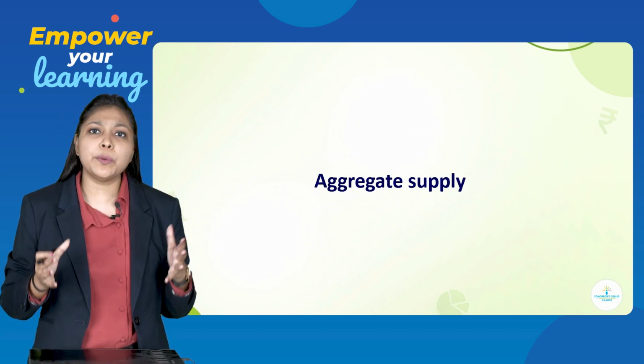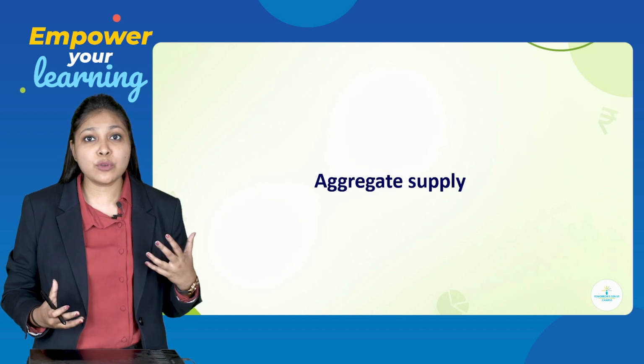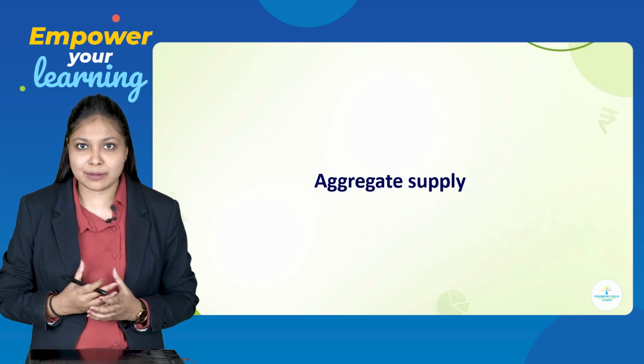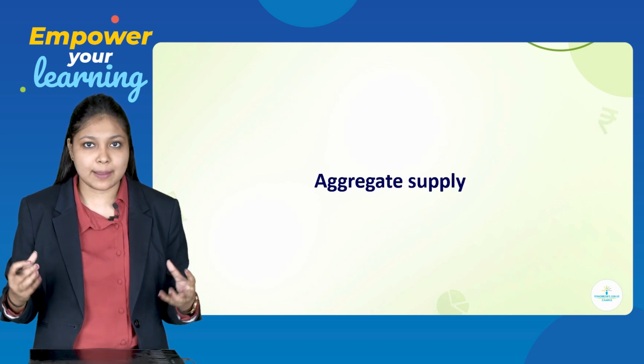So till now we understood what aggregate demand, that is AD, is. We also understood the components of AD as well as AD in the two-sector model. Now the next thing to understand is what is aggregate supply.